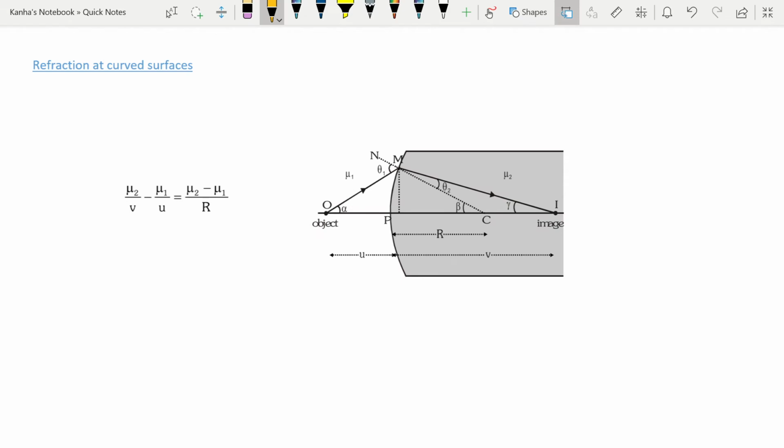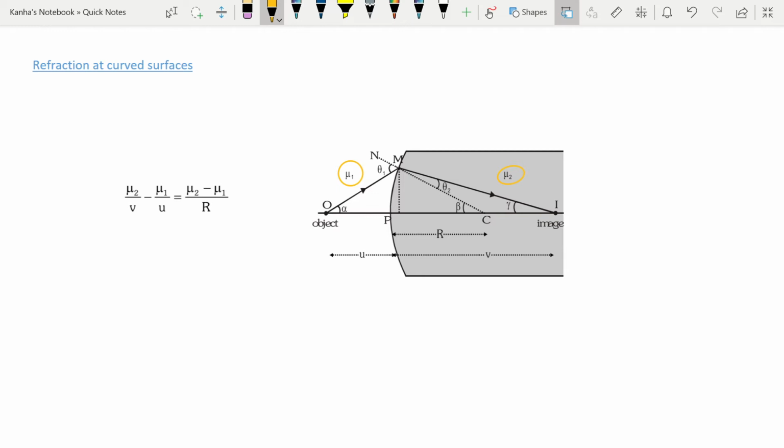Next, we are going to quickly revise the refraction at curved surfaces. Let mu1 be the refractive index of the medium in which the actual incident rays lie. Let mu2 be the refractive index of the medium in which the actual refracted rays lie.